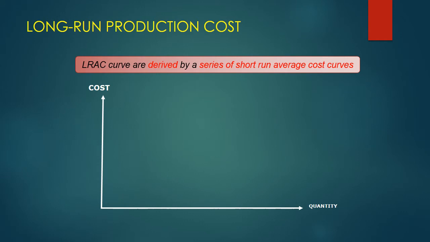In my previous video, I have covered short run costs. In this video, I will cover long run costs. Now, long run is composed of a large number of short runs. So, in long run, we have short run 1 and corresponding average cost 1, and we have short run 2 and corresponding average cost 2, and so on.